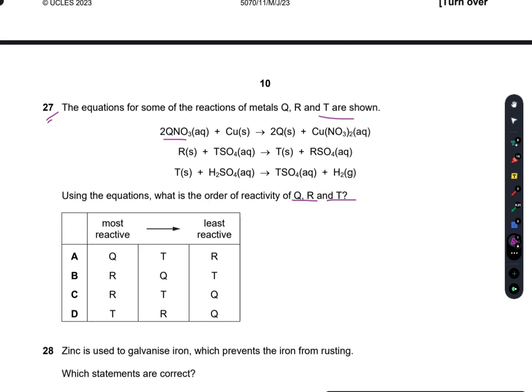And copper is just above gold and silver in the reactivity series. So I had to say Q is either gold or silver. So it is the least reactive. It is least reactive, definitely.